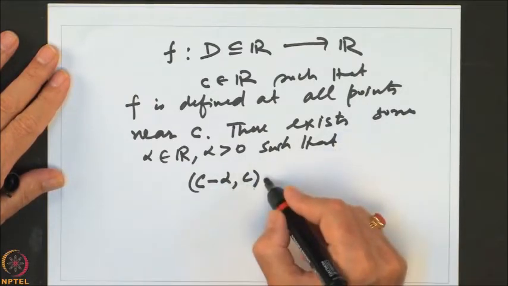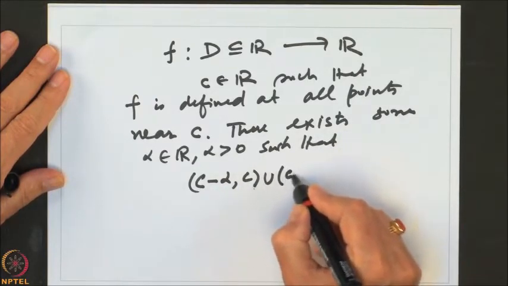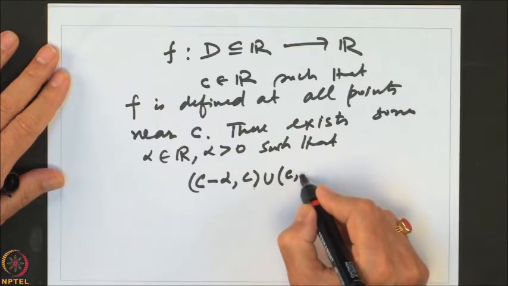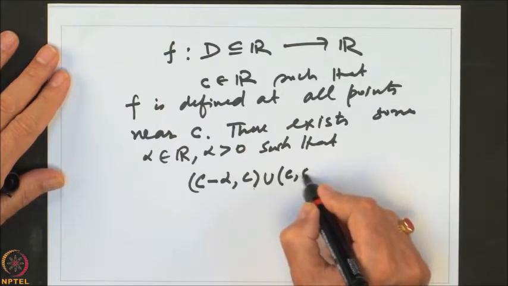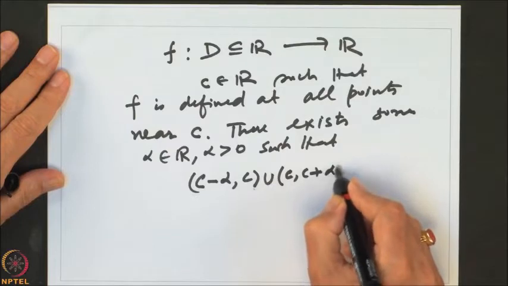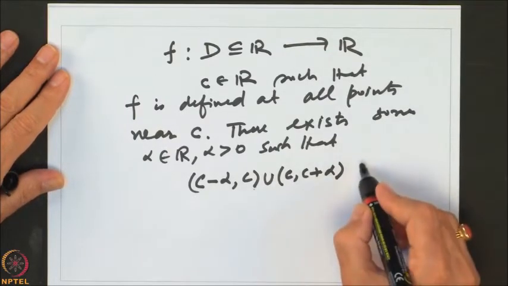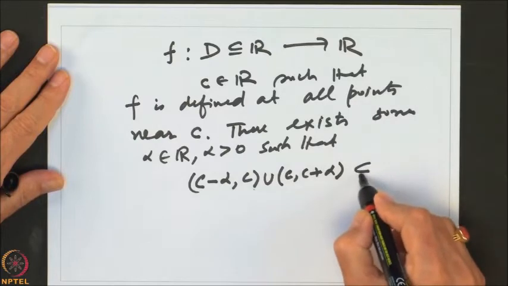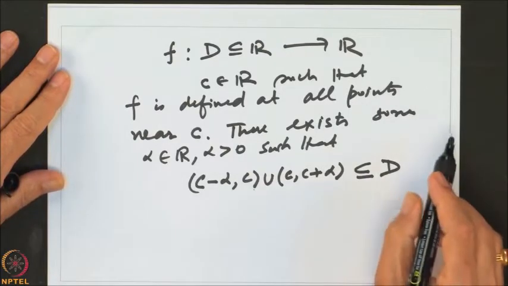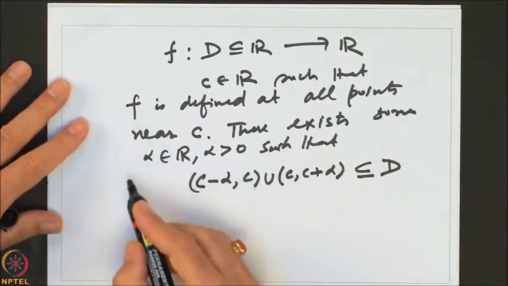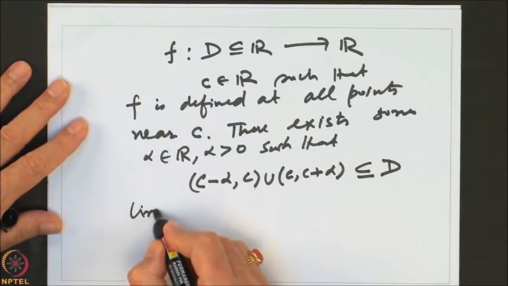So, at all points on the left and all points on the right, from C to C plus alpha. Maybe at the point C the function may not be defined, but at least this should be part of the domain. So, in that case, we can define what is called the limit.